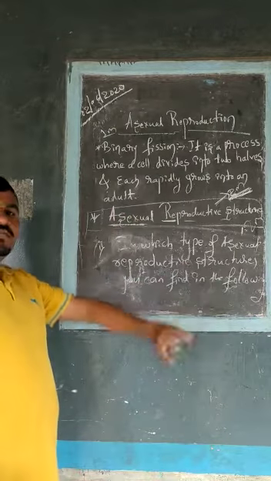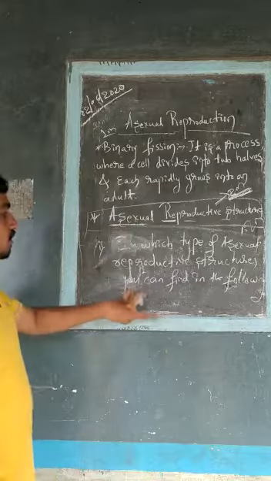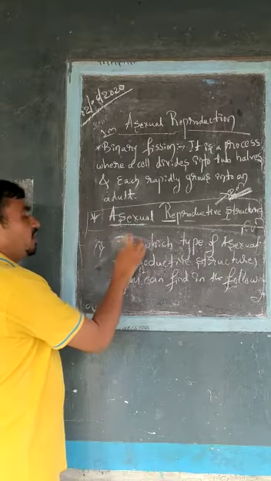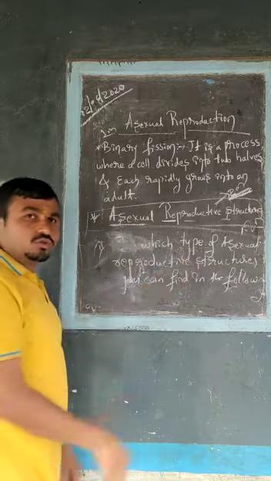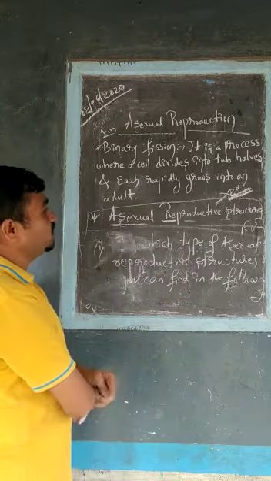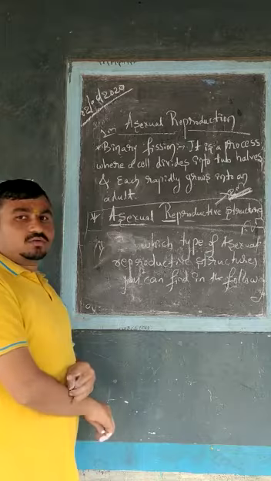So the question can be asked in two ways. You have to focus on the question and understand it. First of all, you have to understand the question. Now go through the answer. So this is related to the asexual reproductive structures.